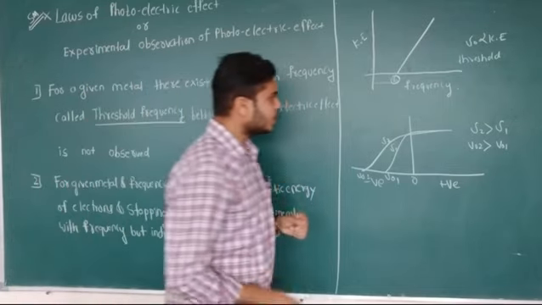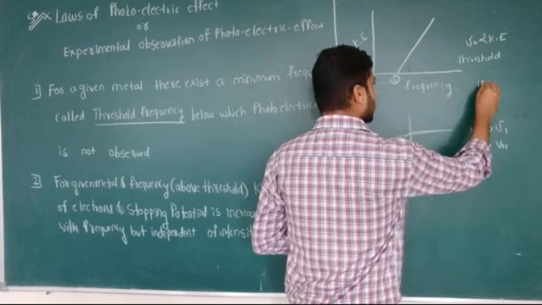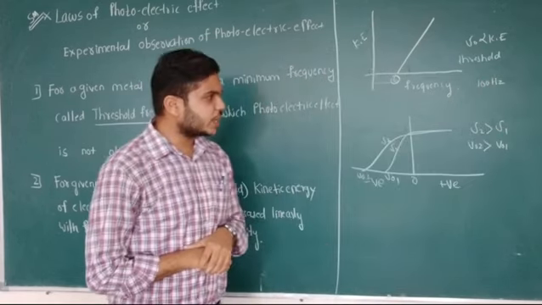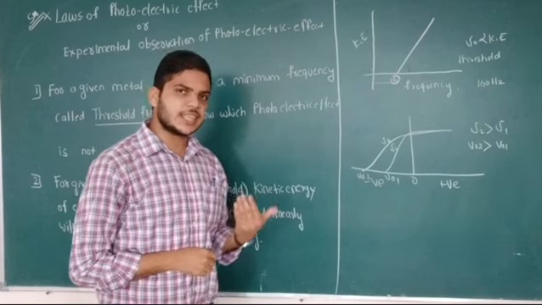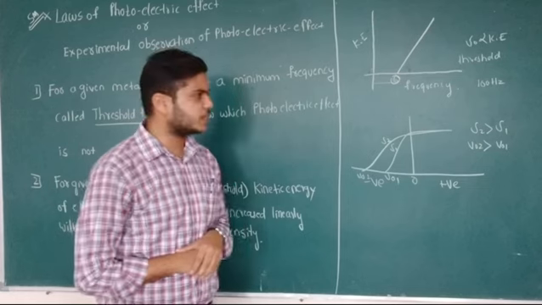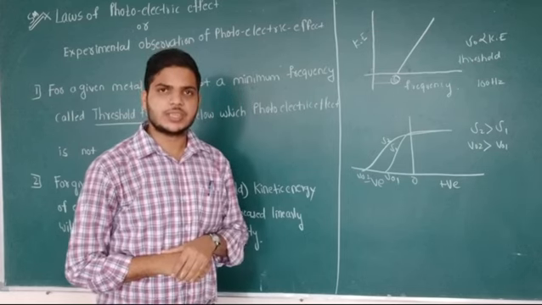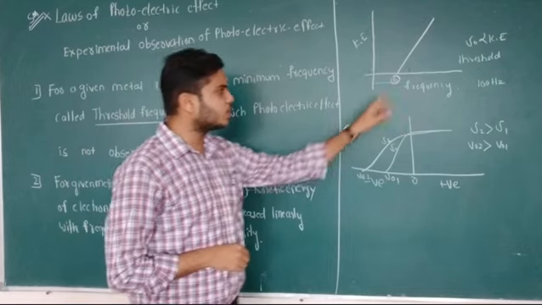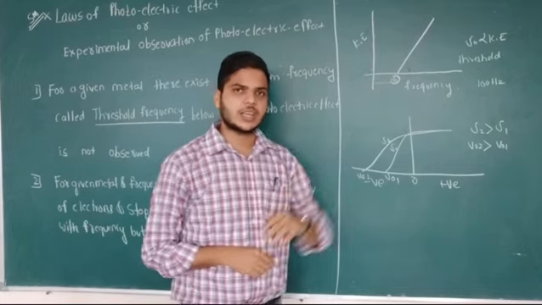For example, take a certain material whose threshold frequency is 100 Hz. If you are incident with frequencies less than 100 Hz, then the photoelectric effect does not take place. If you apply a frequency equal to 100 Hz or greater than 100 Hz, then only the photoelectric effect is observed.